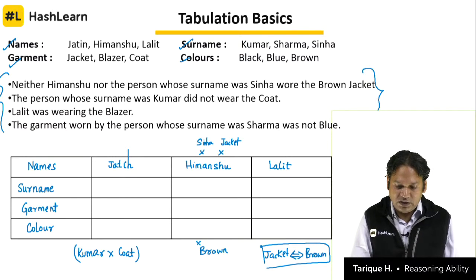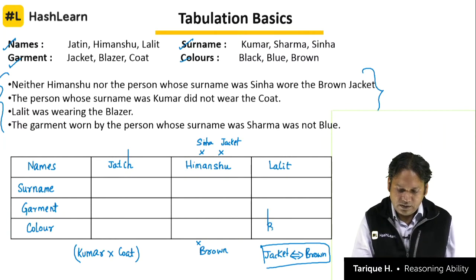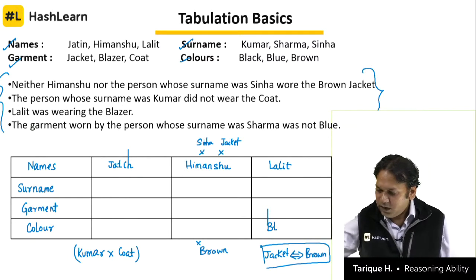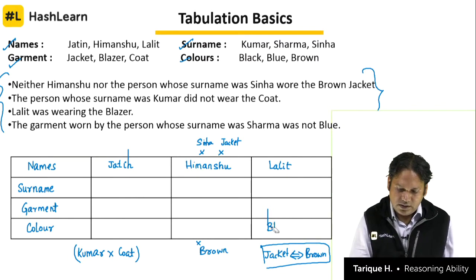So we can say the person whose surname was Kumar did not wear the coat. Lalit was wearing the blazer. So we start from here. Lalit was wearing, sorry, just a minute. Okay, let's just erase this.